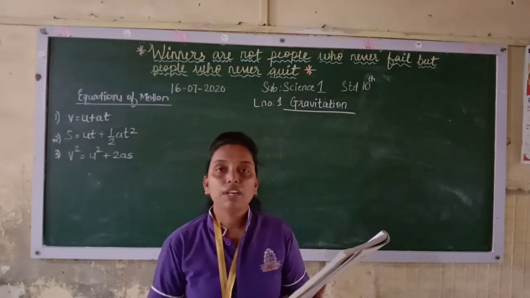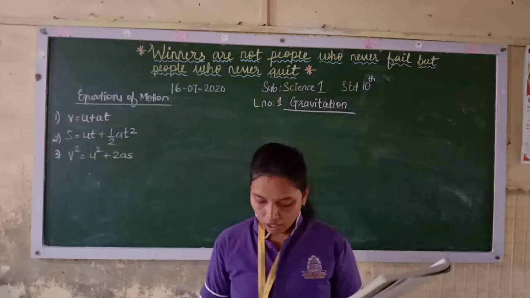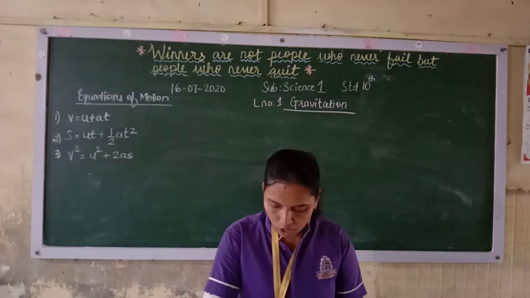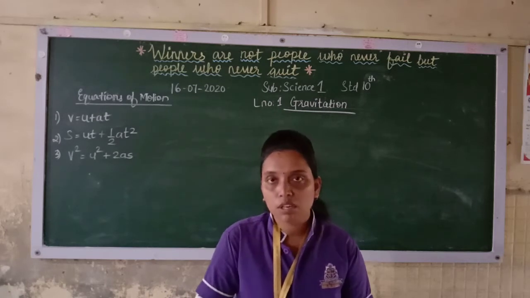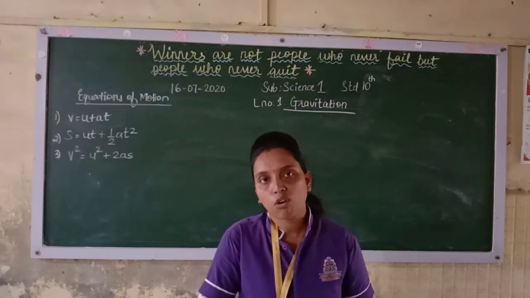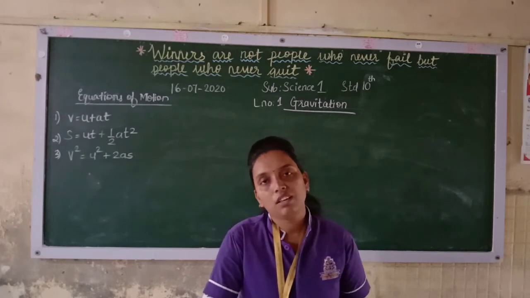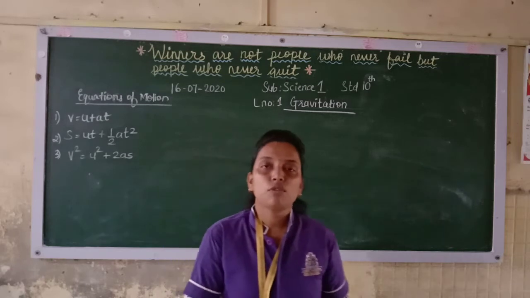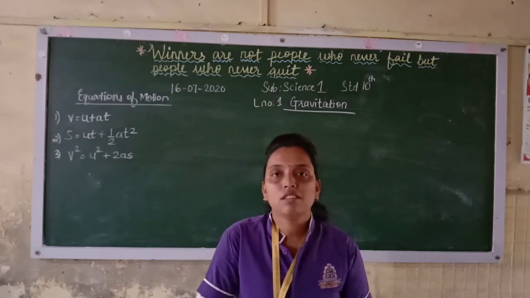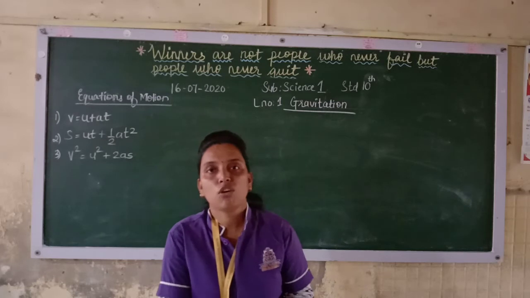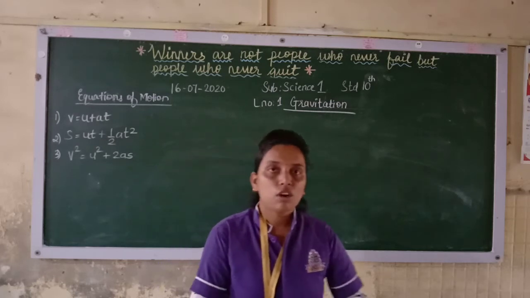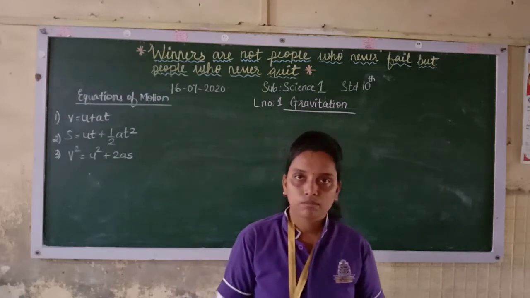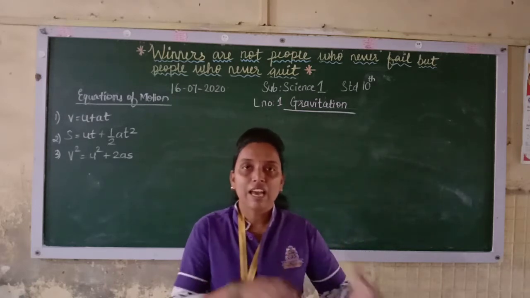Now in previous standards we had done Newton's three laws of motion. So what are Newton's laws of motion? The first law is an object continues to remain in a state of rest or in a state of motion until and unless an external unbalanced force acts upon it. So that is the inertia. The first law is known as the law of inertia also. So the state of motion will not change until and unless some unbalanced force acts on it.